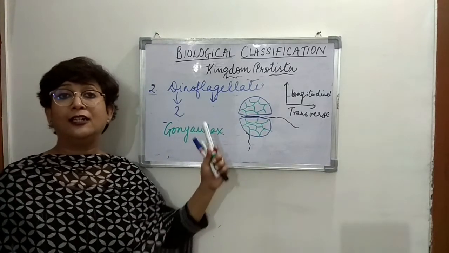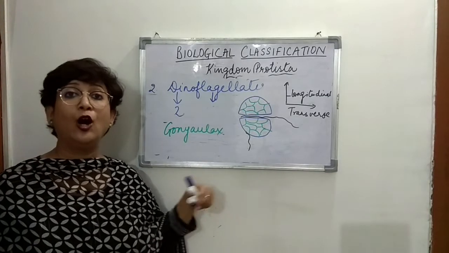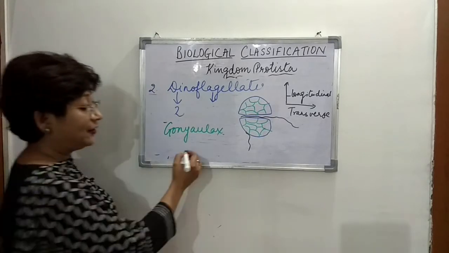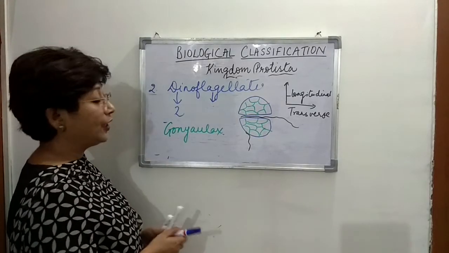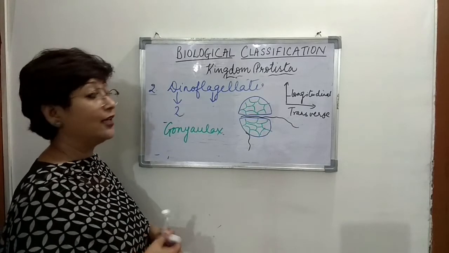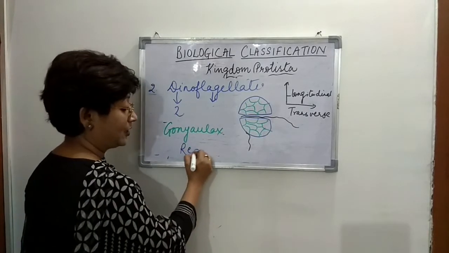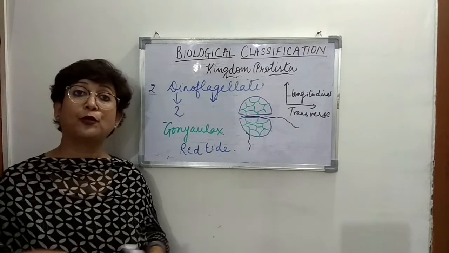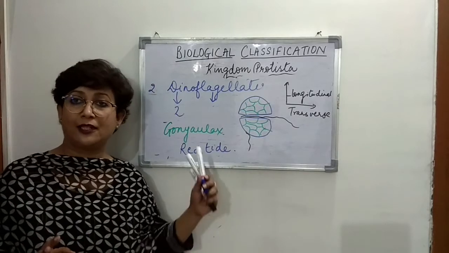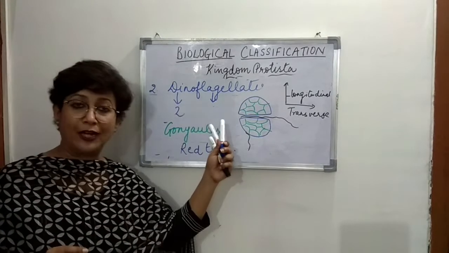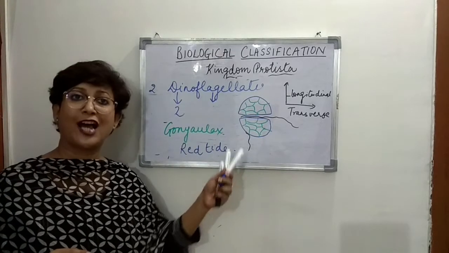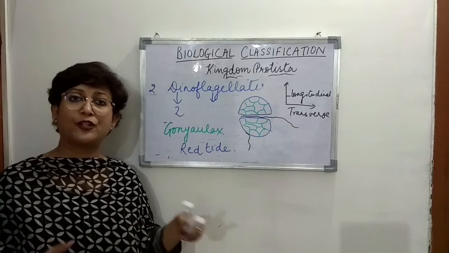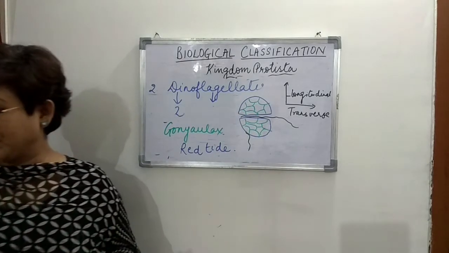Now that occurrence of red color on the sea is known as red tide, right? So this red tide is actually because of Goniolax, or a dinoflagellate which has the red pigment present, right? So that is the red tide that we talk about on sea. Whenever you get to hear about the red tide, you must know that it is because of the dinoflagellates, especially Goniolax, which has a red pigment present, and they multiply at a very fast rate, because of which the sea appears to be red in color, right?